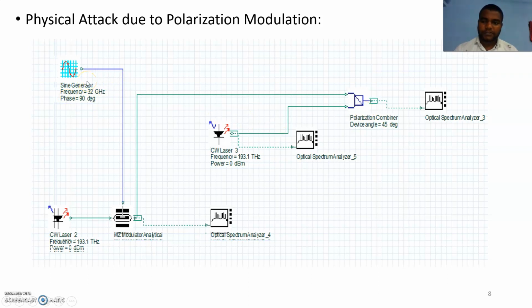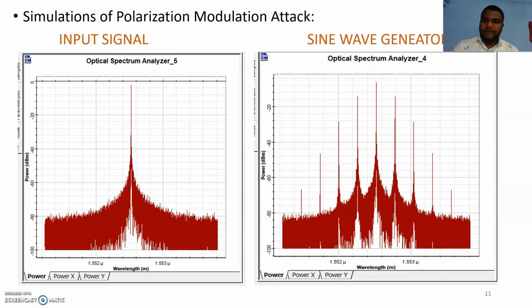The sine wave generator is electrical. To convert this electrical signal to optical, we use the modulator. So after the modulation we get an optical input. These two are optical inputs, because the polarization combiner accepts only optical inputs, as it is an optical instrument.